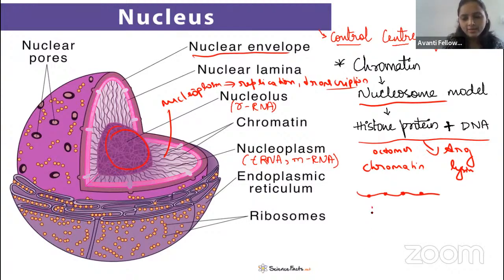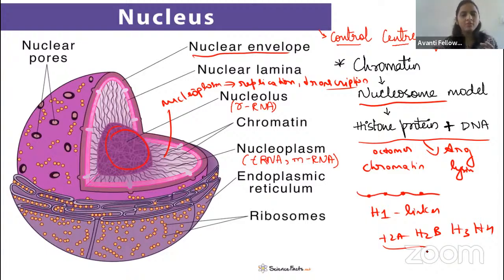Yes. So as you told, H1 we call a linker, right? And what is another one? Yes, H2A, H2B, H3 and H4. So these are one set, and it will form another set, and the octamer will bind to the DNA. Yes, 2 into 2. Remember always, guys, H1 is a linker histone protein. Fine. This is about the nucleus, guys.